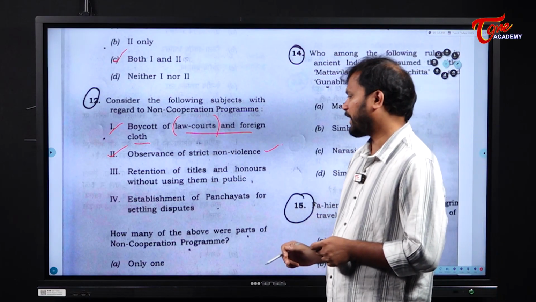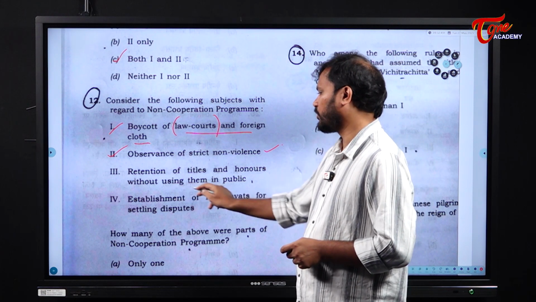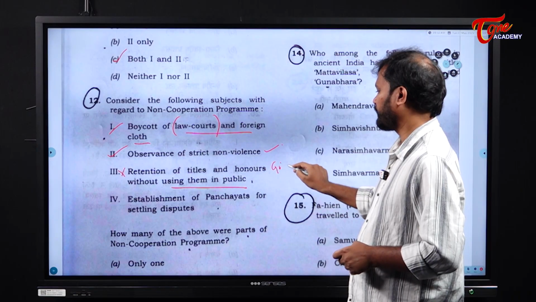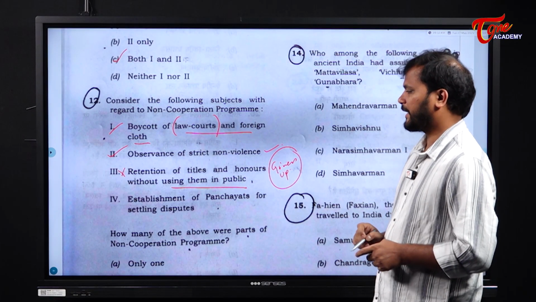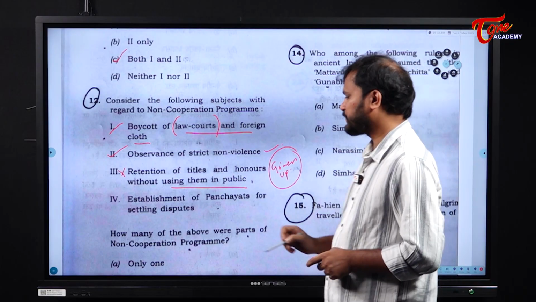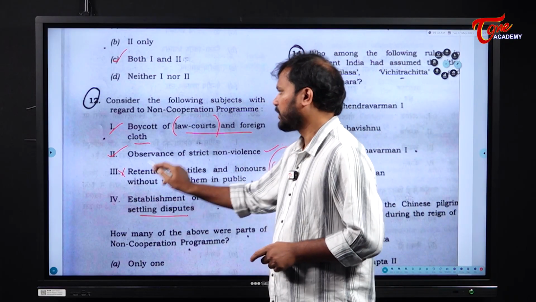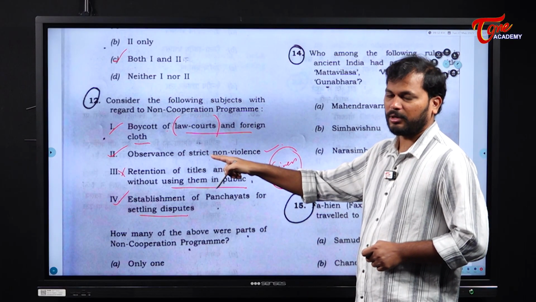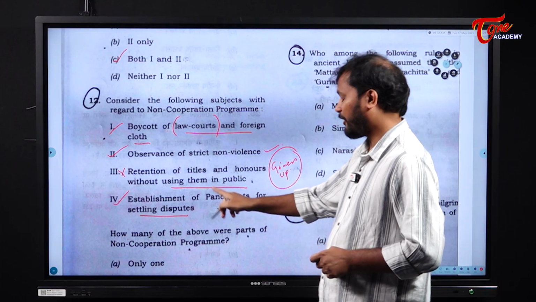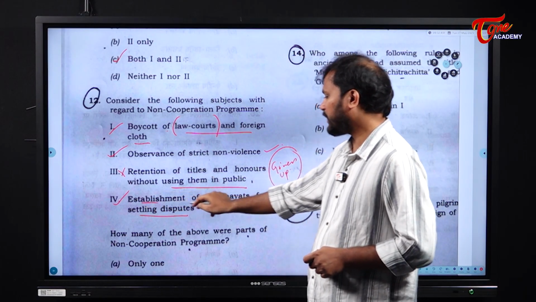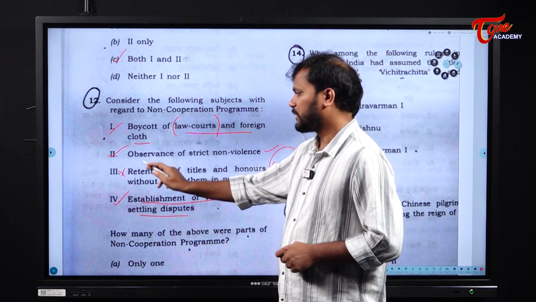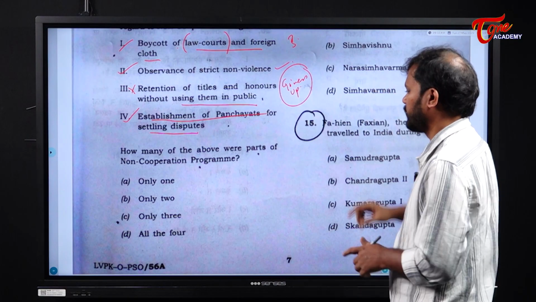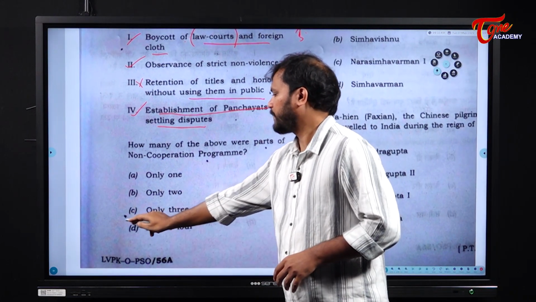Next, retention of titles and honors without using them in public. No, there is no retention. The titles were given up. Next, establishment of panchayats for settling disputes. Yes, why? Because the foreign courts or foreign institutions were boycotted, and as a consequence, the local panchayat system was revived. So 1, 2, 4 are correct. So 3 options are correct. See, only 3 are correct.